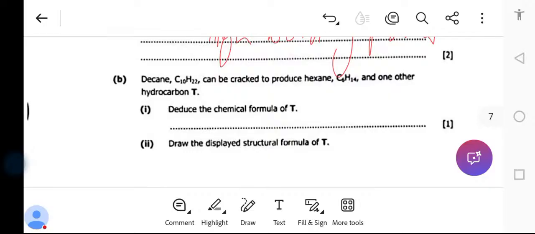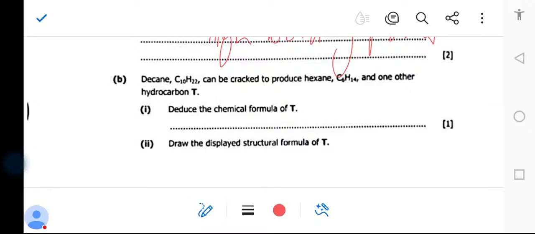Okay, decane, which is C10H22, can be cracked to produce hexane, C6H14, and other hydrocarbon T. Deduce the chemical formula of T. So this is general knowledge and it's simple.